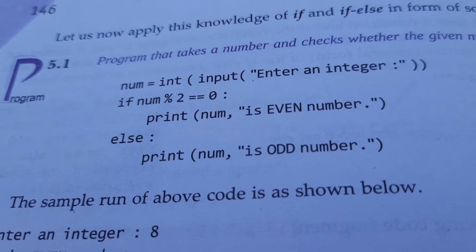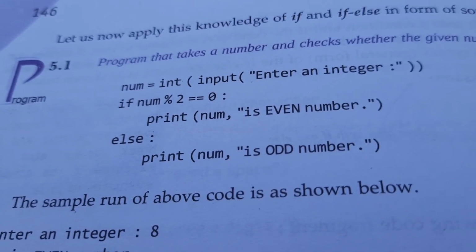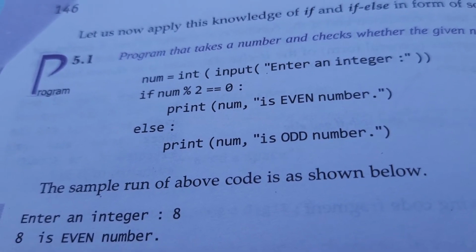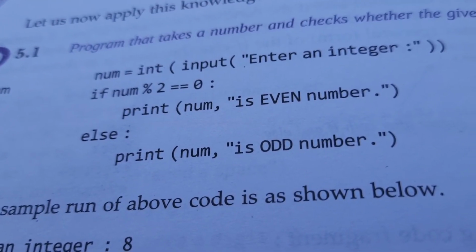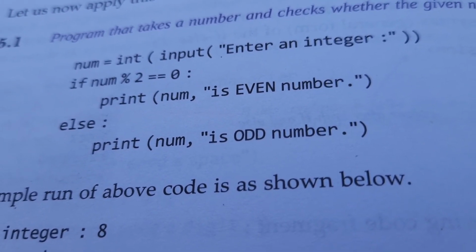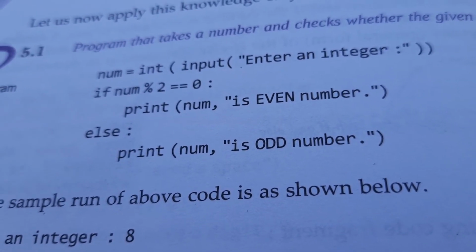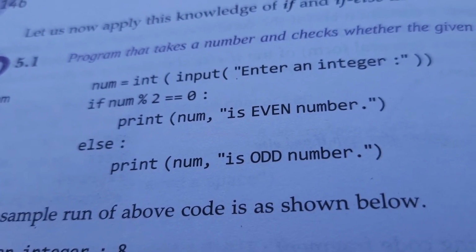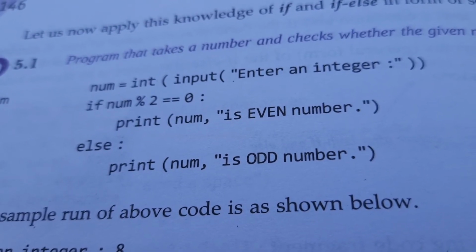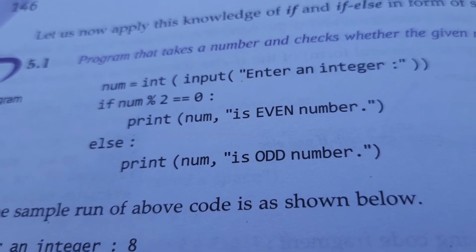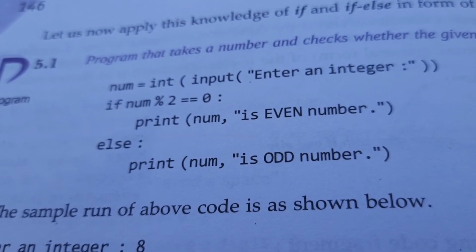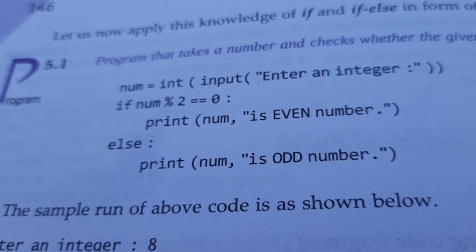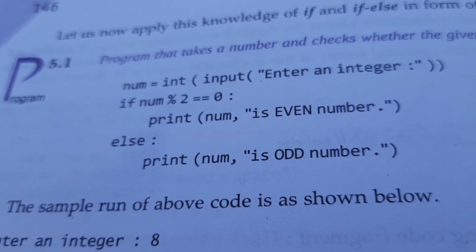If n, or num, or any variable you can take, percentage 2. Percentage is the operator that is used to find the remainder. Double equal to. Most of the students make this mistake: they write single equal to. Dear student, as I told you, single equal to is always used to assign a value, not for checking. So you have to take care whenever you are using the if condition, always use the double equal to sign, not a single equal to sign.